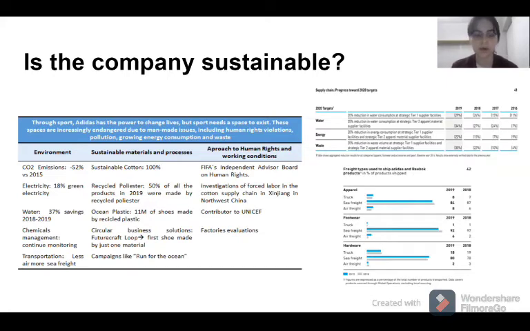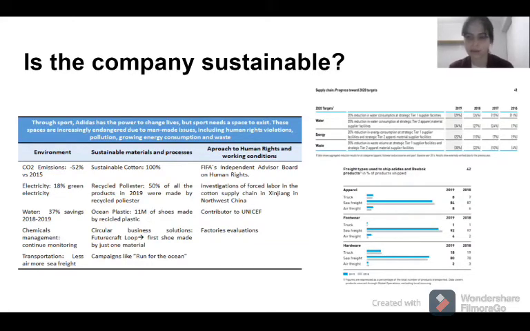For example, in environment, they have a 52% reduction in all carbon emissions versus 2015. In electricity, they have increased green electricity by 18%. In water, they have increased water savings by 37% between 2018 and 2019.